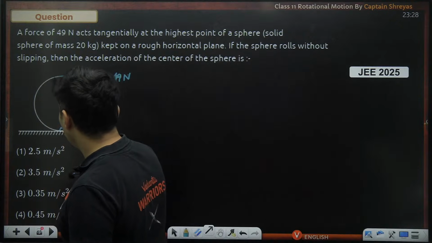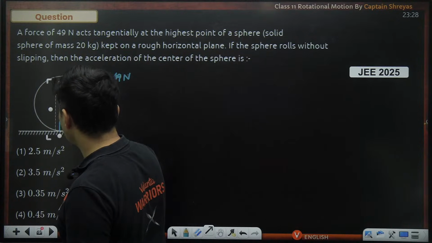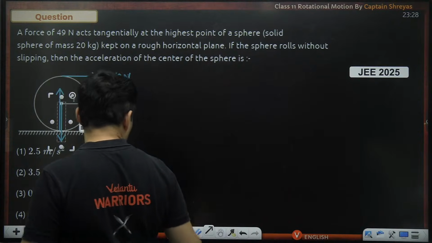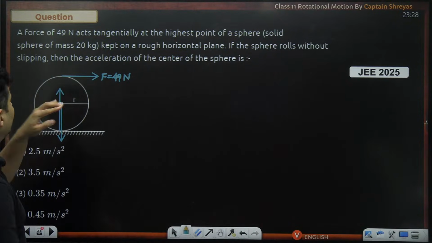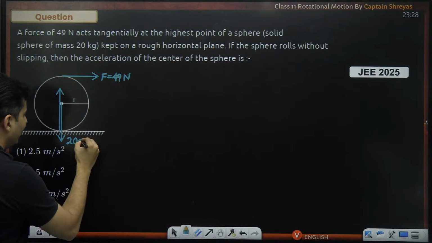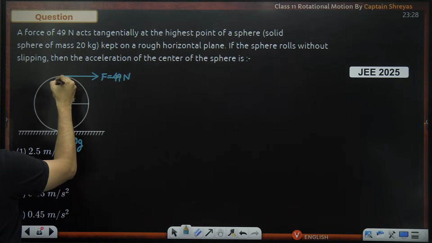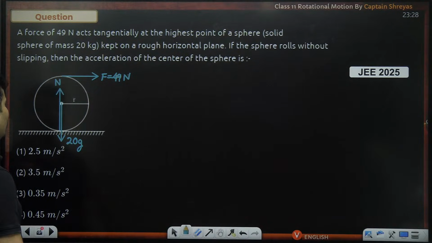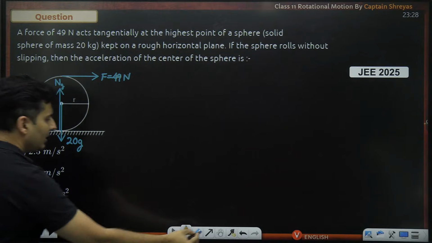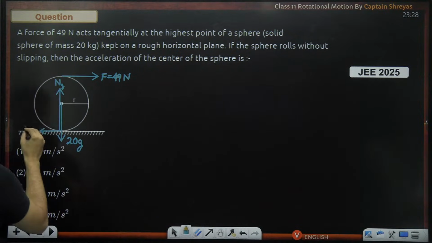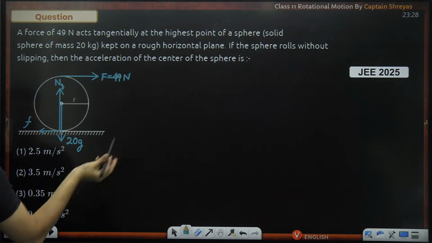At the point of contact, obviously, normal force. And from the center of mass, obviously, the weight. So I can say sphere of mass 20 kg, so 20 g weight will be there, and there will be a normal force from the ground over here. Apart from that, there could be some friction. I don't know which side it will act, but I can assume something. If I'm wrong, I will get a negative value.